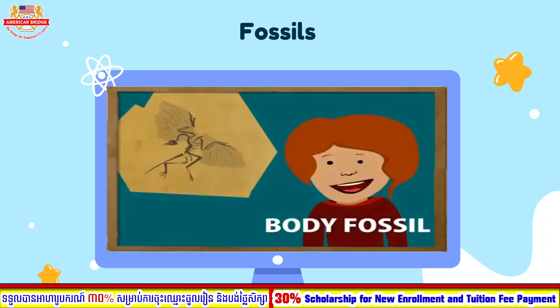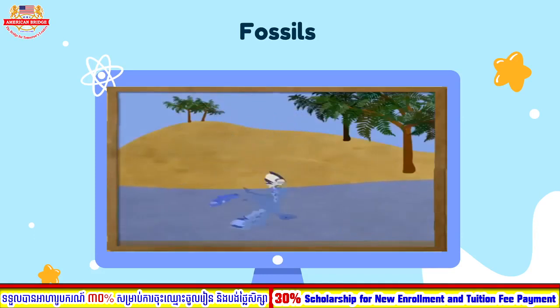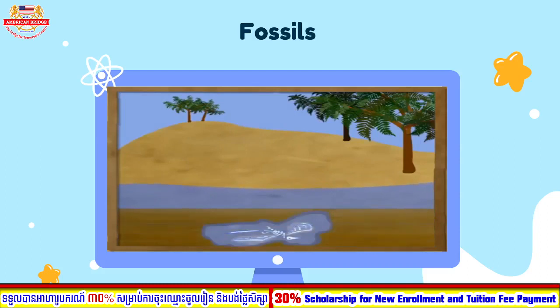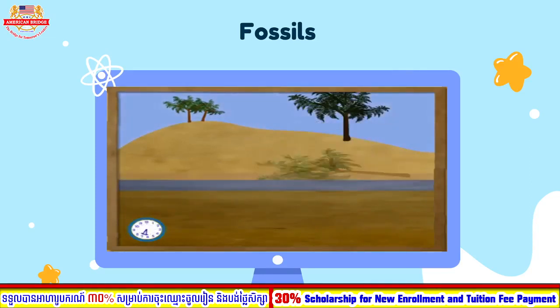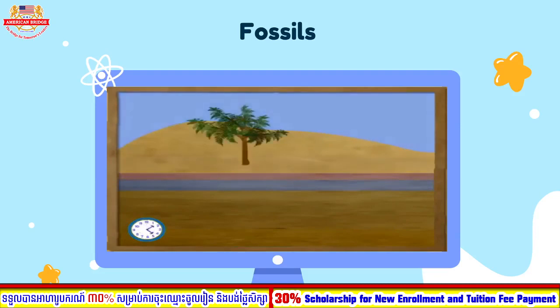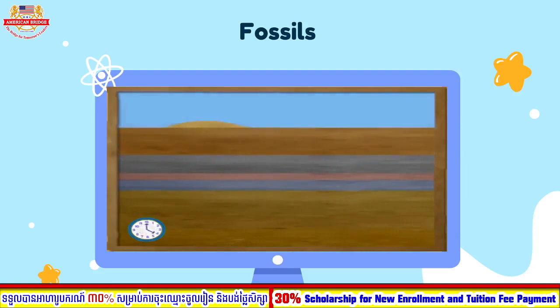Dinosaur body fossils are extremely rare because it takes a very special set of conditions for them to form. How are dinosaur body fossils made? Most dino body fossils form when a dinosaur dies near or in water and is buried by mud before animals could eat it and scatter its bones. The soft parts of the body rot away, but the dinosaur skeleton sometimes survives long enough to be preserved. Minerals in the surrounding mud harden the bones, making them tough as rocks. Over millions of years, the dinosaur and its ancient landscape are buried by layers of dirt and the remains of other dead plants and animals. All the while, the dinosaur fossil remains hidden and undisturbed.